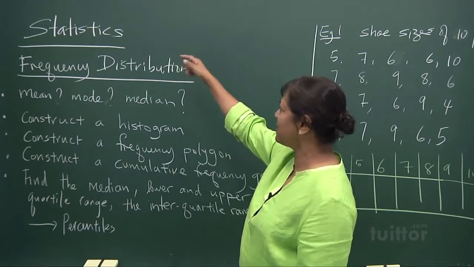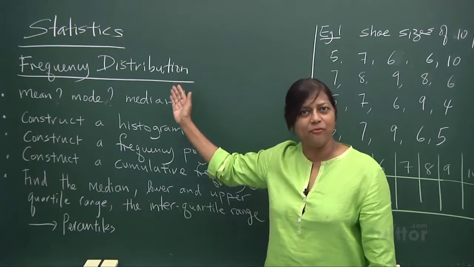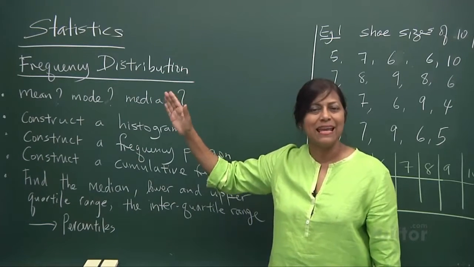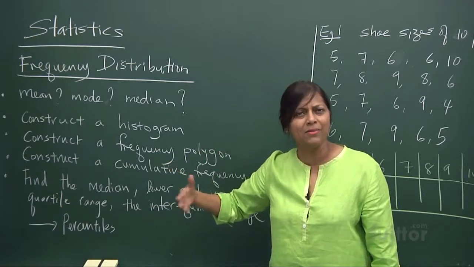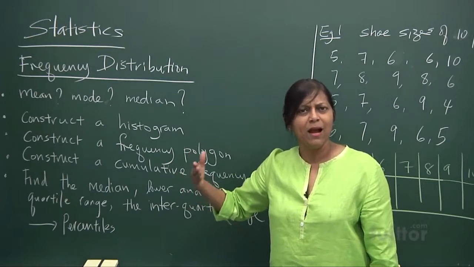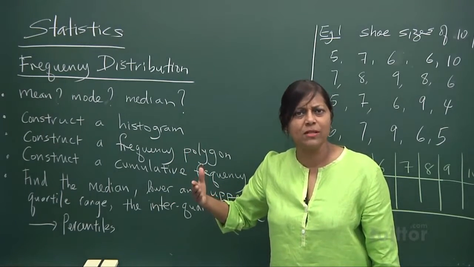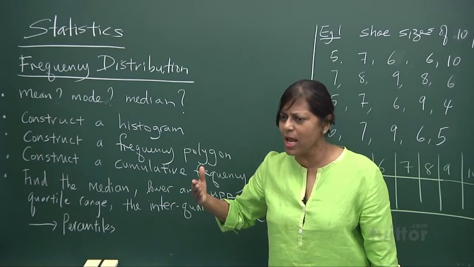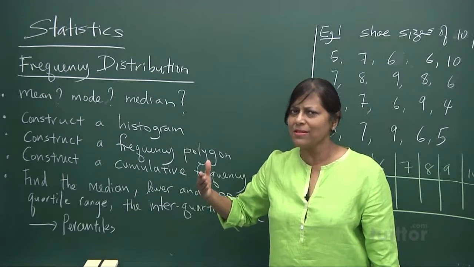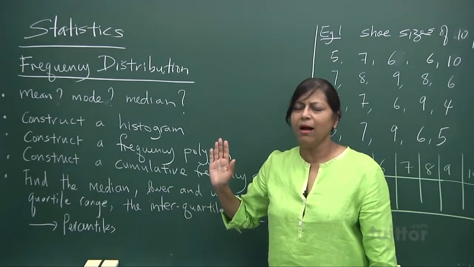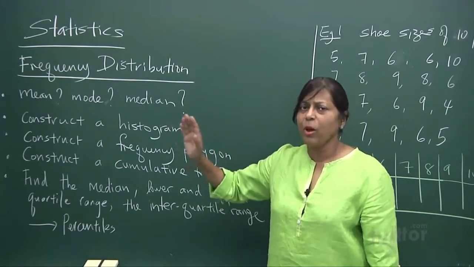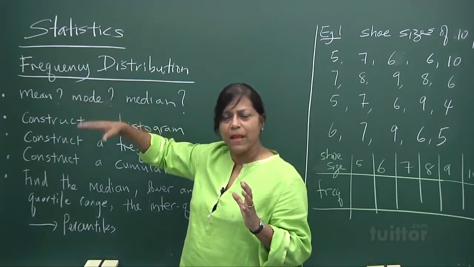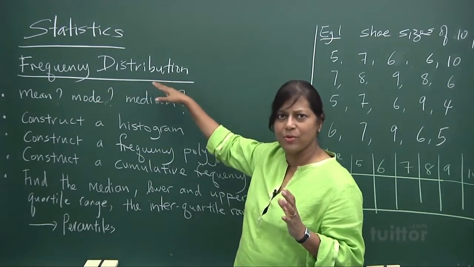Let's go through statistics. What is it about? It's about frequency distribution. When you talk about frequency, it's about how many times, how frequent. How frequent do you visit the toilets? If it's very frequent, it's worrying. If it's not at all, oh my God. So we talk about frequencies, how many times, how often. That's frequency, and we want to see the pattern of frequency.